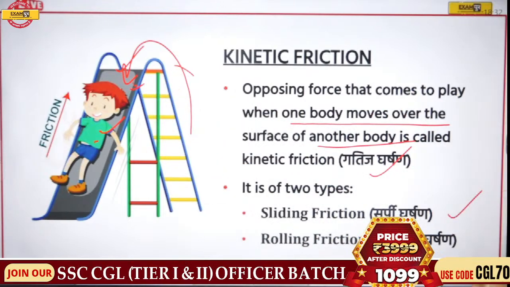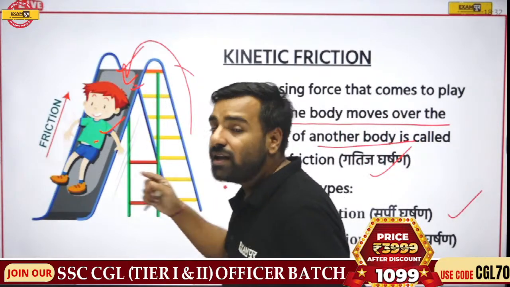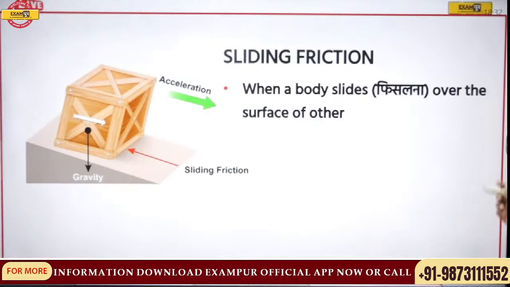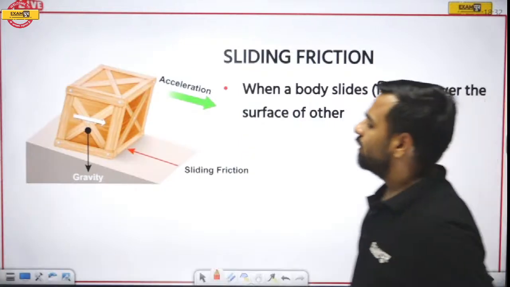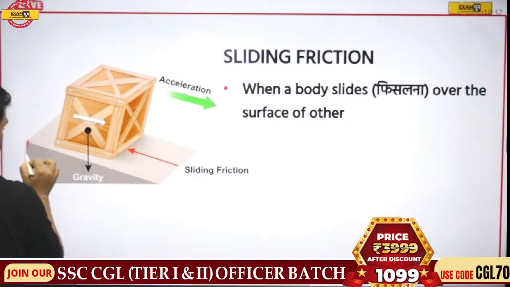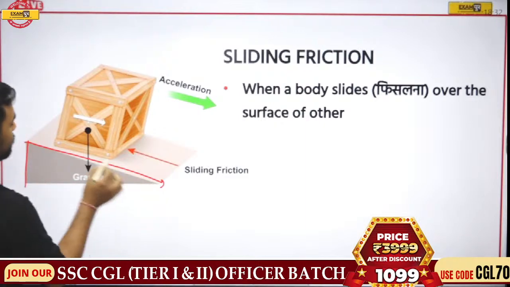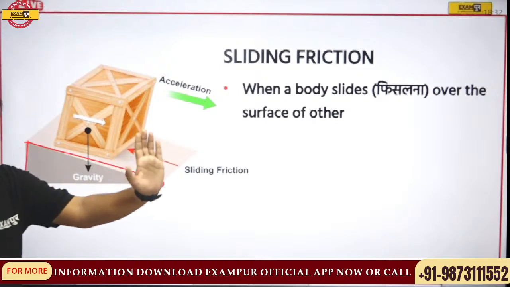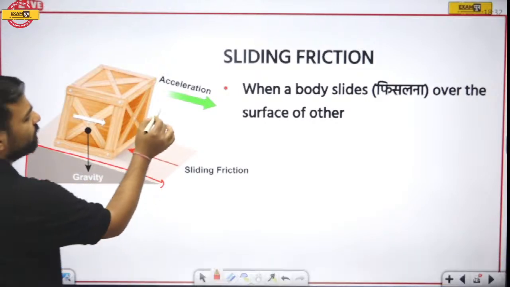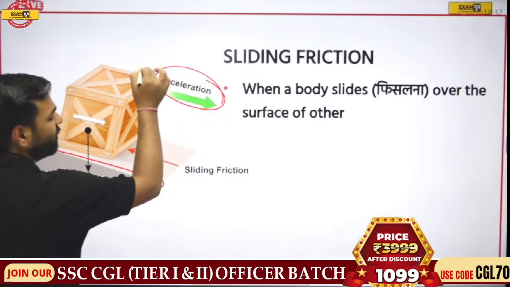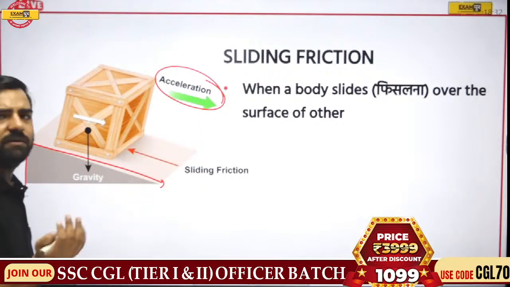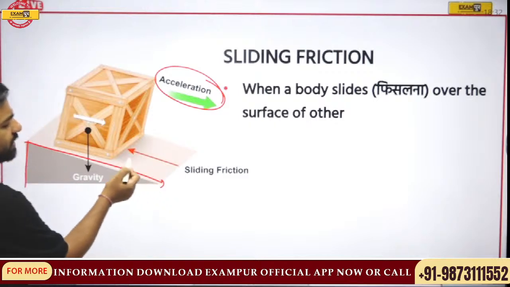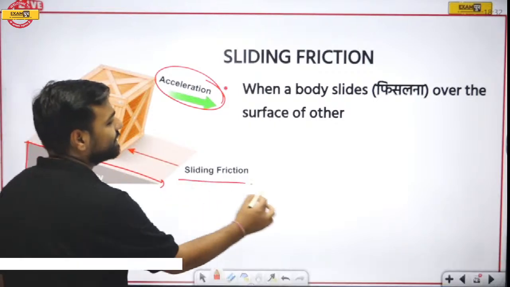One is sliding friction, which we have seen, and another one is rolling friction, where we'll talk about a wheel or any box. Just have a look. Here we have an inclined plane where we have kept a box in such a manner that this box has started moving forward. When it is moving forward, there is an acceleration, and obviously there would be some friction acting in the opposite direction. True. So here's the force in the opposite direction, which is known as sliding friction.